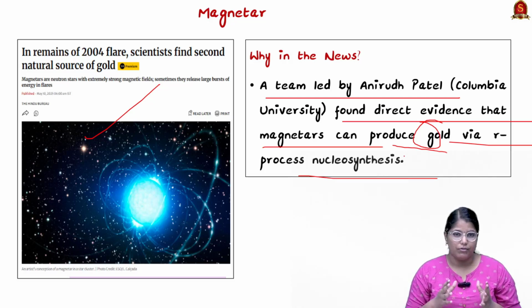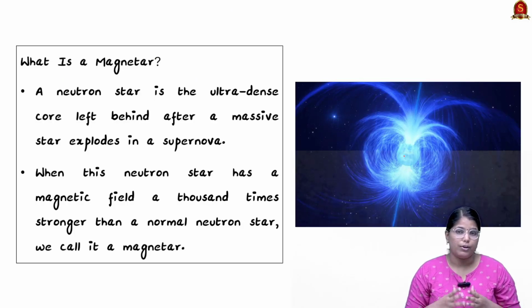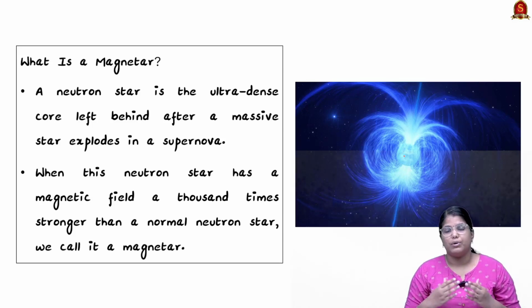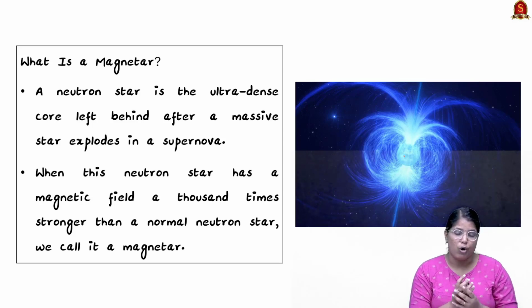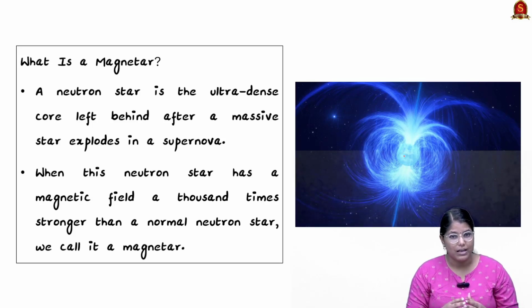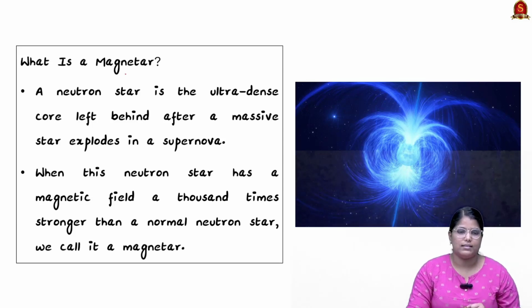But for that we have to first know what a magnetar is. See, a magnetar is nothing but a neutron star. A neutron star is created after a very big massive star runs out of its fuel, which leads to a supernova. So after the supernova there will be a small star which is called a neutron star. When this neutron star has the maximum amount of magnetic field, we call that a magnetar. Okay, it is as simple as that.